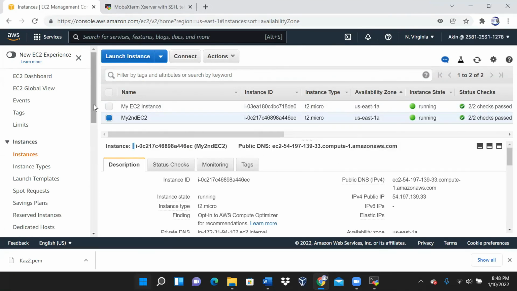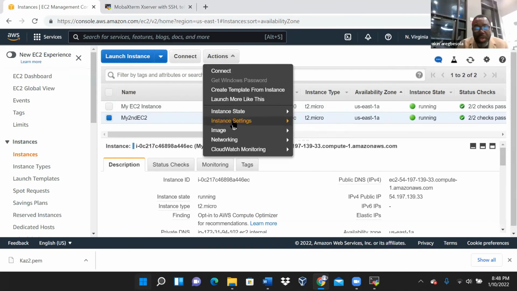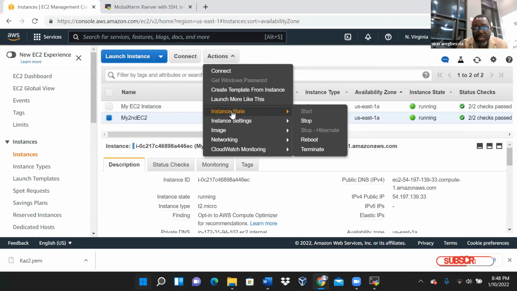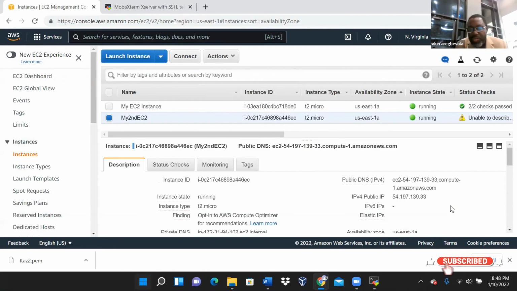Can you see my screen now? Yes. So we have two EC2s. To terminate one, we go here and choose instance state, terminate. So we have terminated, we have killed that. We will not be charged for it anymore. So every time you finish practicing, you terminate your EC2. Then the next day, you spin up another new one. That's cheaper than leaving it to run, right?